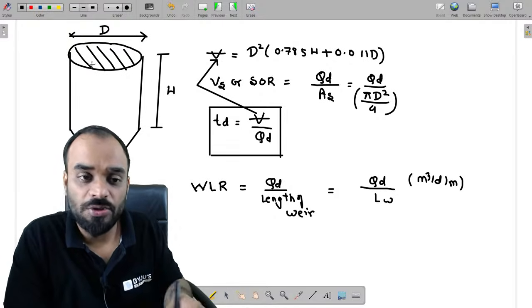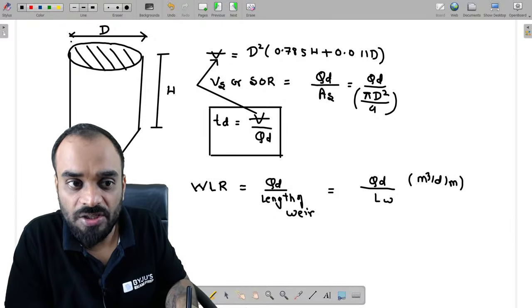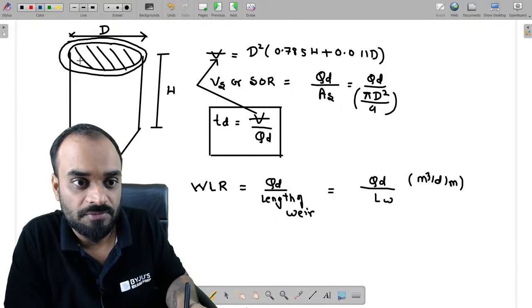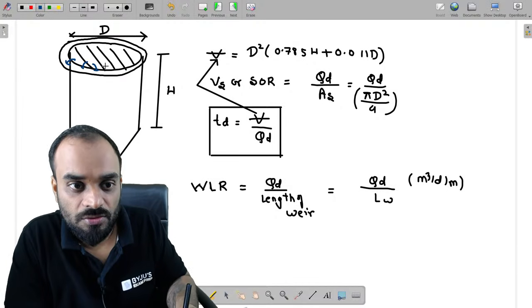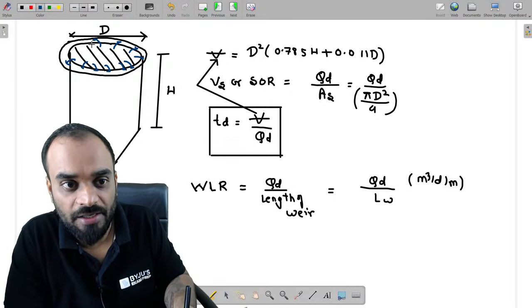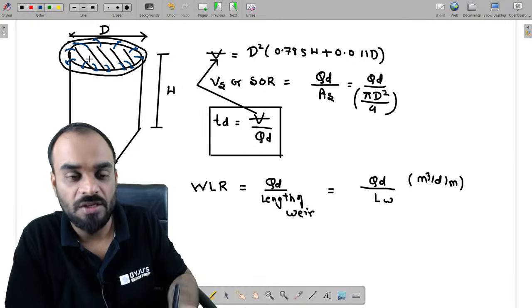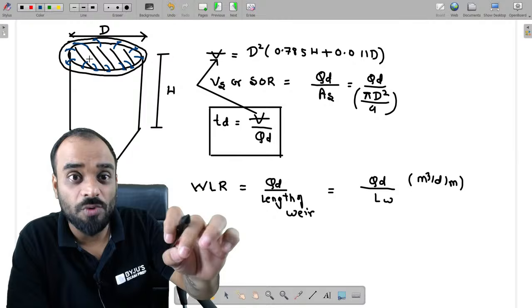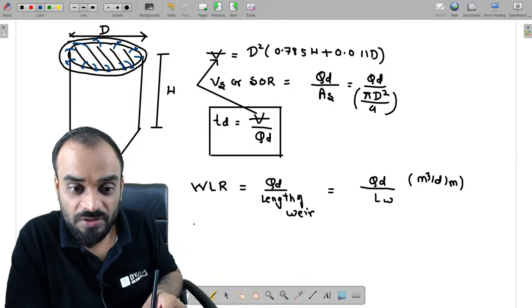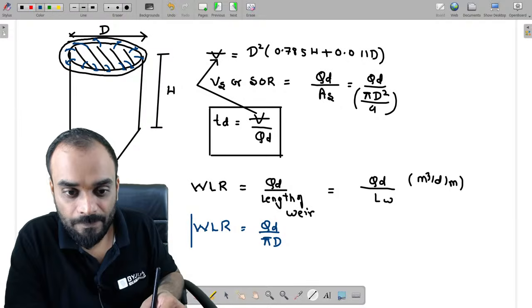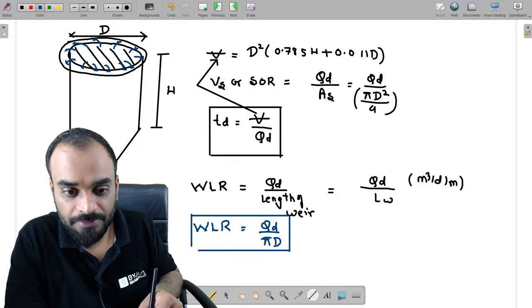Clear? But suppose you have a circular type of sedimentation tank. In that case, what do you have to write? Basically the parameter should be like this. Your water will overflow into this channel, where you collect it, and after collecting this water, we allow it to move into the next treatment unit. So in this case, the parameter is pi into d. So for a circular tank, weir loading rate is equal to QD divided by pi d. Clear?